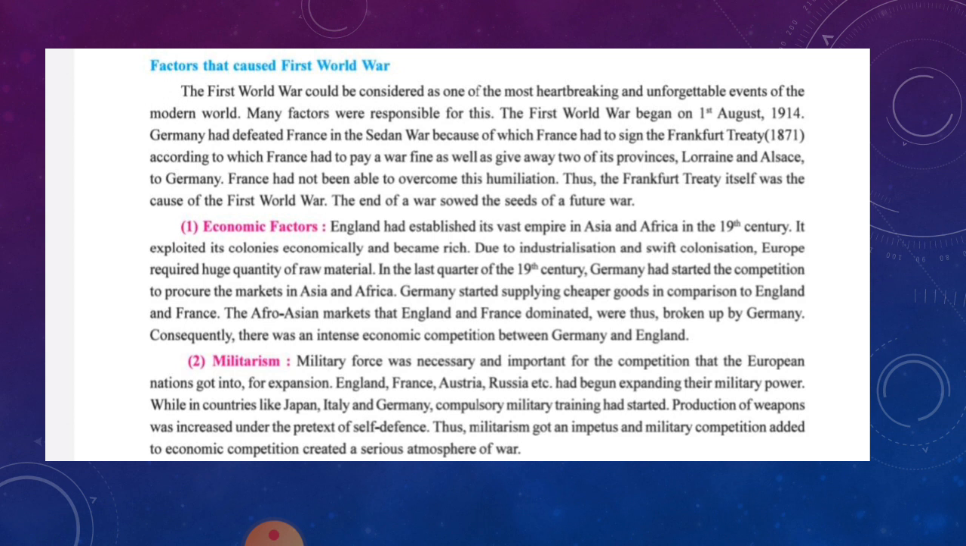England had established its vast empire in Asia and Africa. England started to establish its empire there in the 19th century, and it exploited its colonies economically and became rich. Due to industrialization and swift colonization, Europe required a huge quantity of raw material.